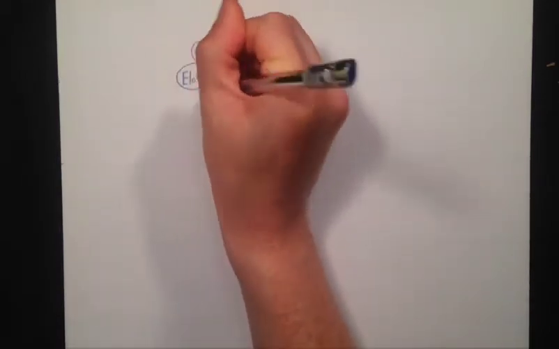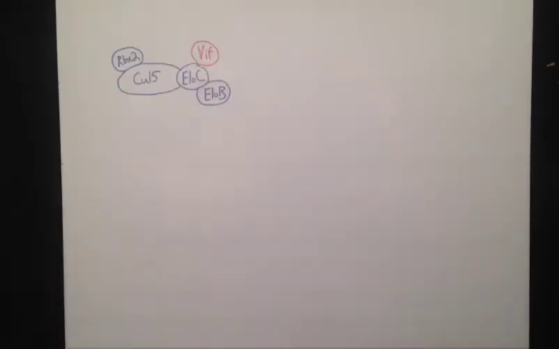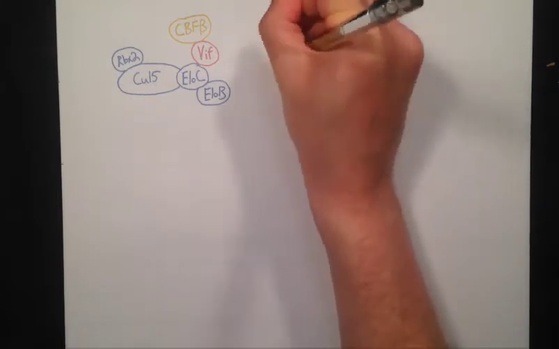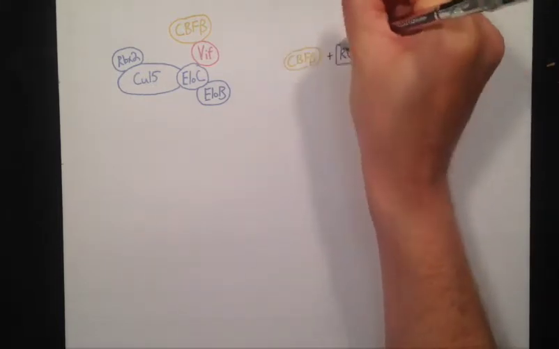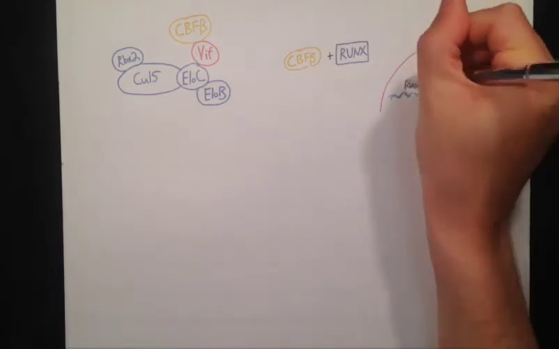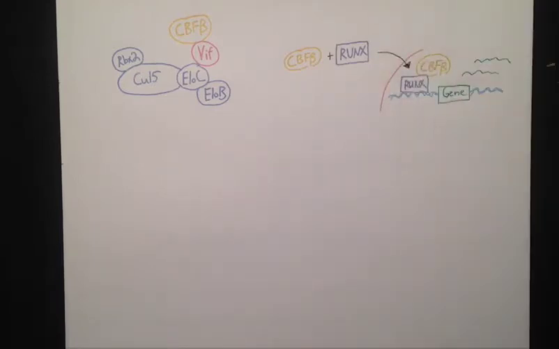Our group and others recently discovered that VIF also recruits the transcription cofactor CBF-beta to the hijacked ubiquitin ligase complex. As CBF-beta is not known to associate with these ubiquitin ligase complexes, we refer to it in this role as a non-canonical cofactor. CBF-beta normally forms a heterodimer with RUNX transcription factors, which stabilizes the RUNX proteins and promotes their